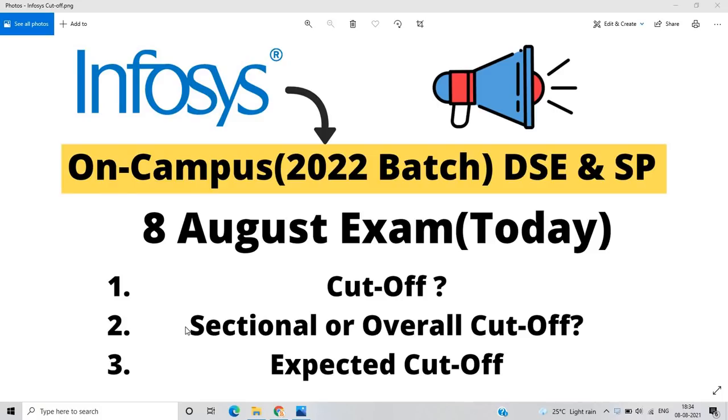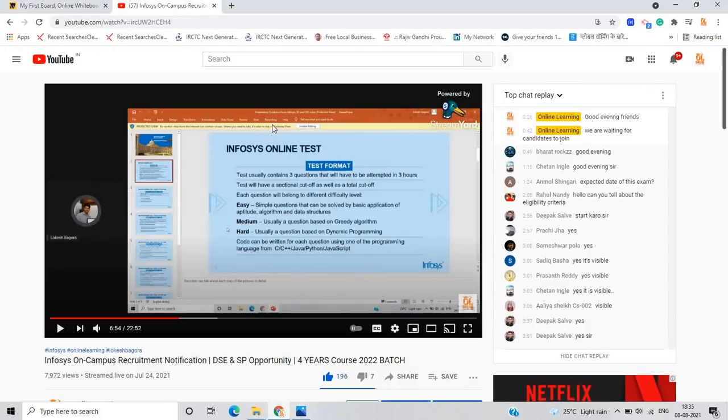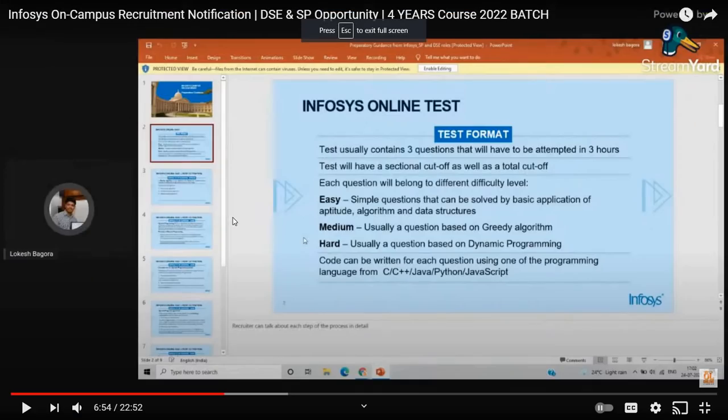So many candidates DM me on social media platforms saying, sir, please make a video related to the cutoff. There is a very important point that we have to understand one by one, point by point. On the Infosys on-campus recruitment notification, in the Infosys preparatory guidelines, it is mentioned that the test usually contains 3 questions that have to be attempted in 3 hours.